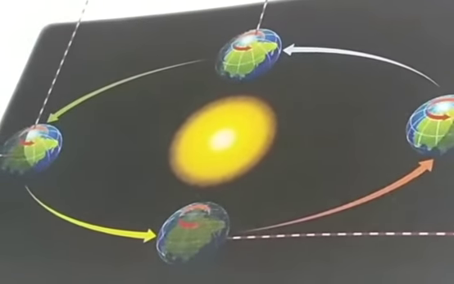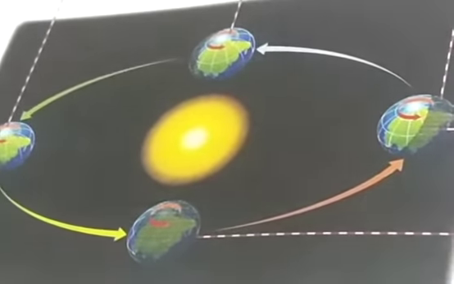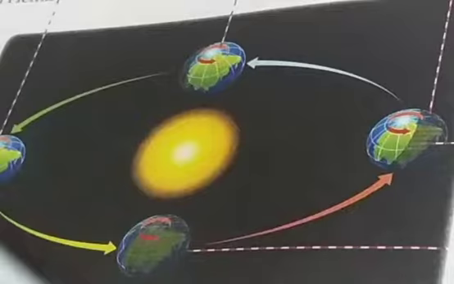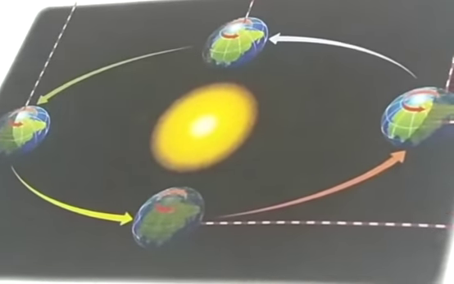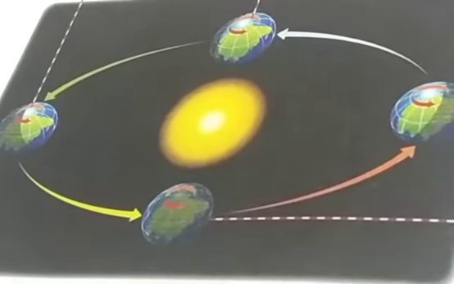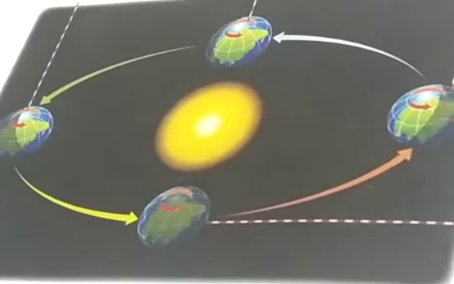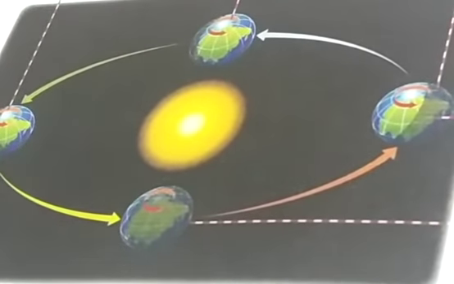Earth does not change its position suddenly. It goes around the sun gradually. That means it goes around the sun very slowly. That is why we also have two short seasons, autumn and spring. Autumn comes in between summer and winter, and spring comes in between winter and summer. Other than summer, autumn, winter and spring, we also have another season in India called the rainy season or monsoon season. So we have come to the end of this lesson.